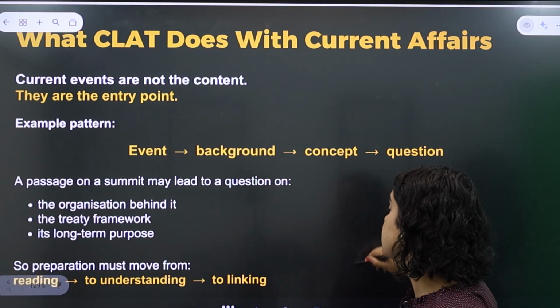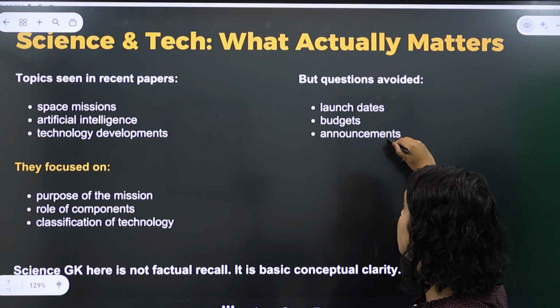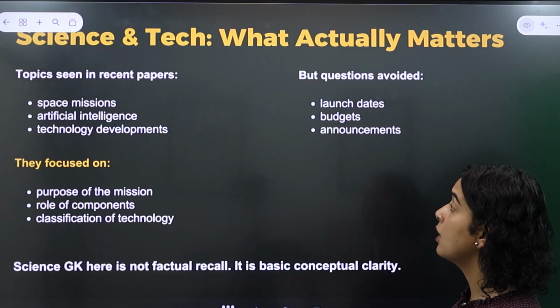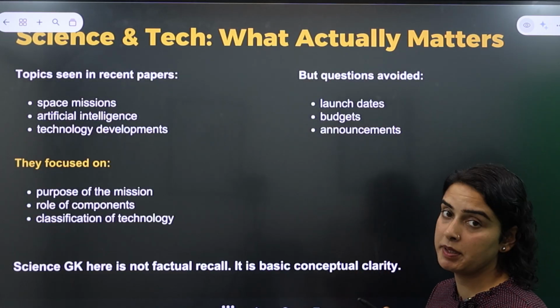Now, a lot of students are afraid of the science and technology section that is tested in CLAT. So for preparing science and tech, what do you actually have to keep in mind?